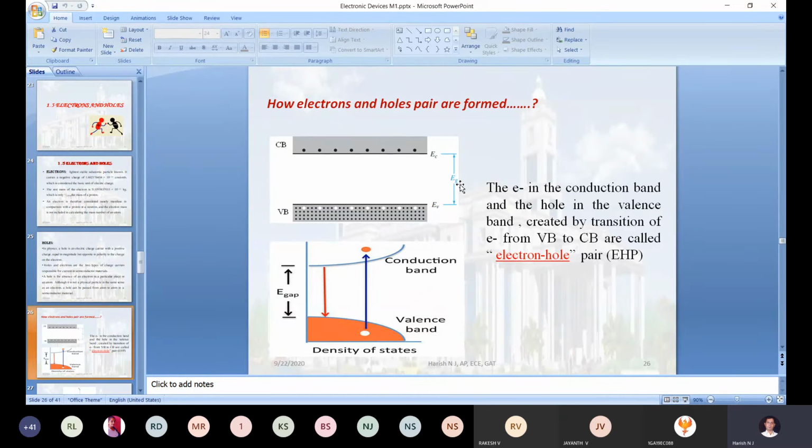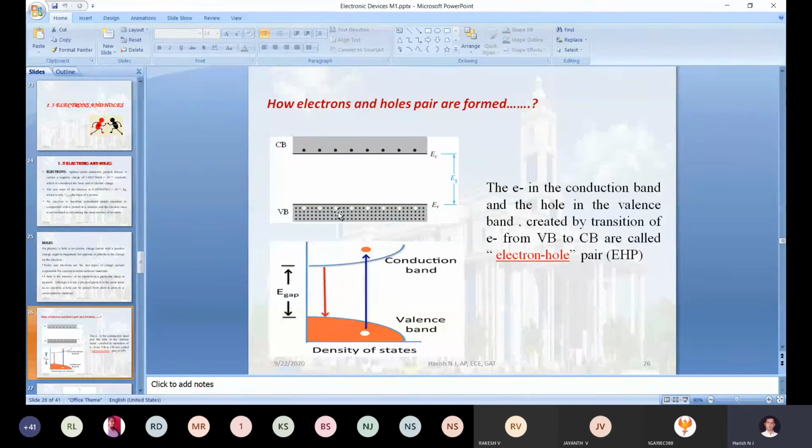When you change the temperature from 0 degrees Celsius to 300 degrees Kelvin, or 25 degrees Celsius, a few electrons start moving from the valence band to the conduction band. That particular place in the valence band becomes vacant. Just see the vacancy of the electron in the valence band, and how the electrons occupy space in the conduction band.